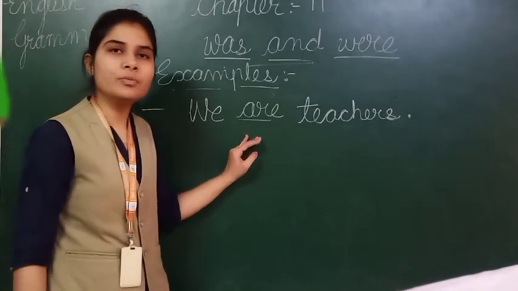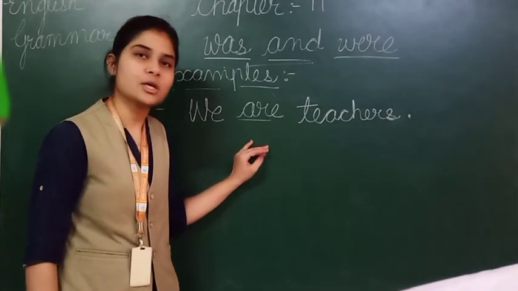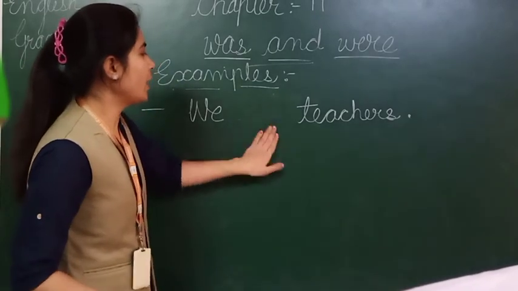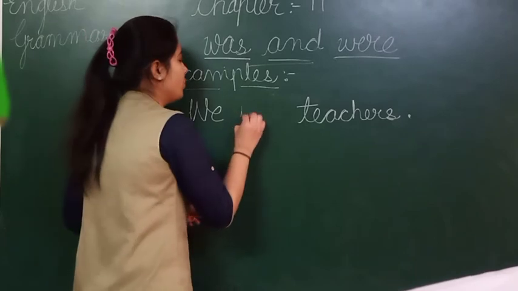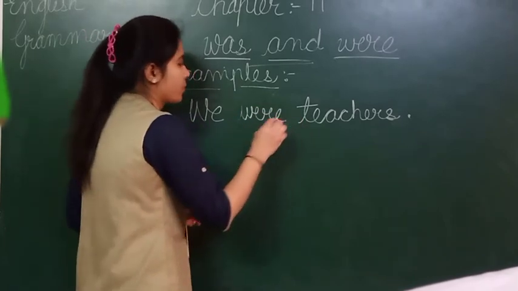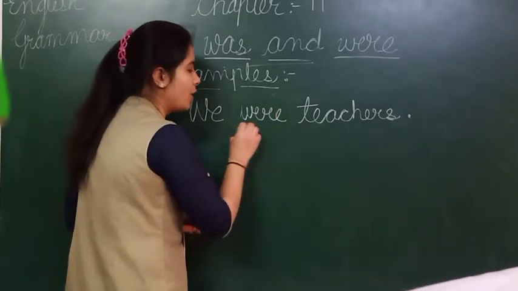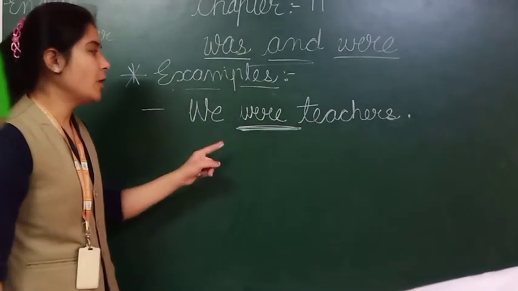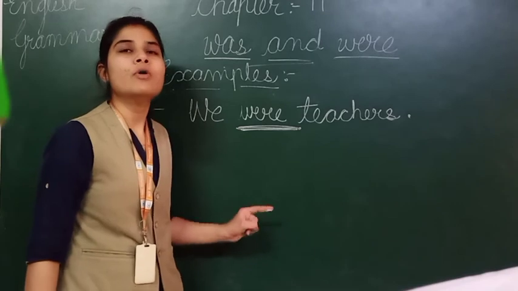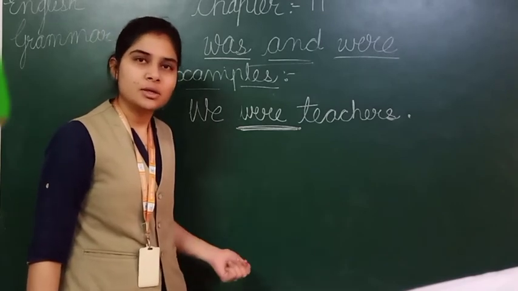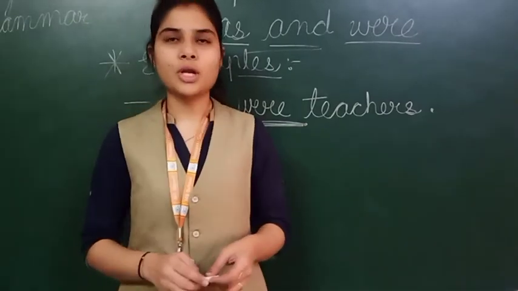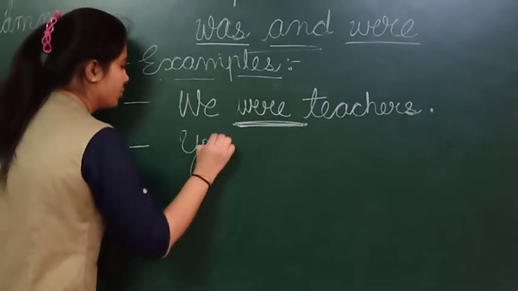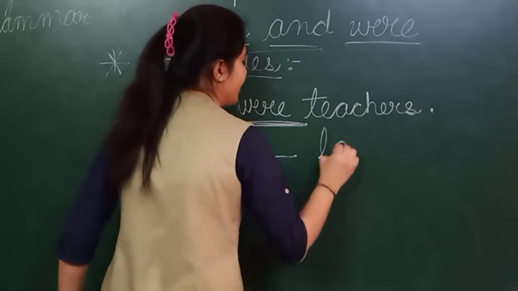"Are." We have to use "are" as the helping verb in present tense. But for past tense, what do we have to write here? In place of "are", I have to write "were." "We were teachers." I have used the verb "were" here for past tense. I have used this linking verb for past tense. Okay, students? Now next, you can see here, "you dash late."